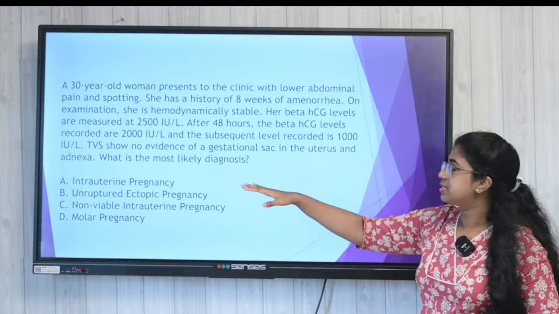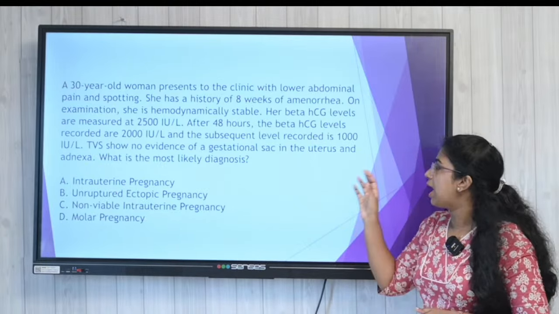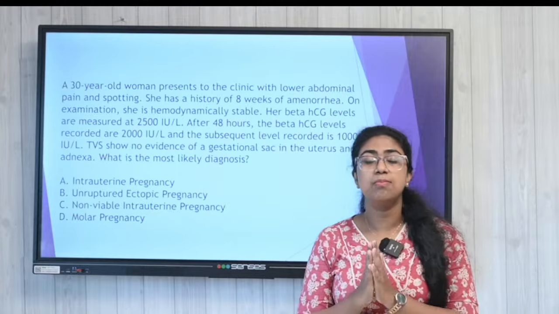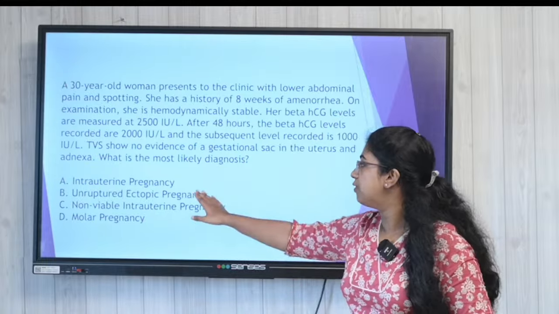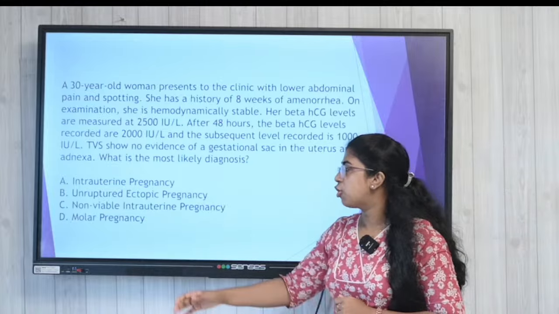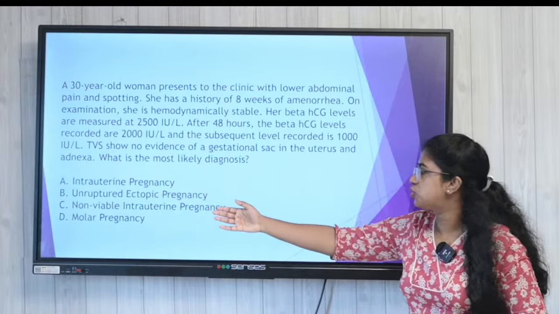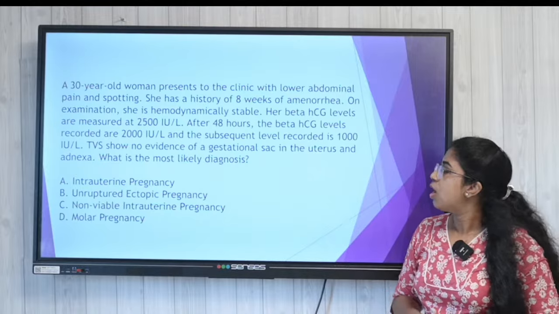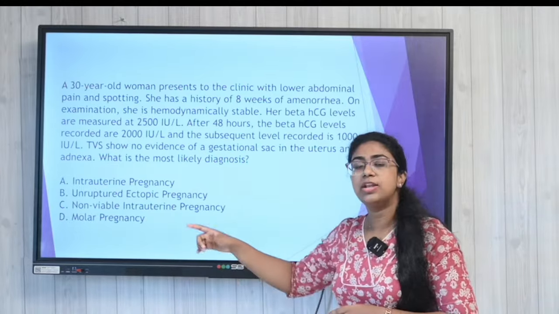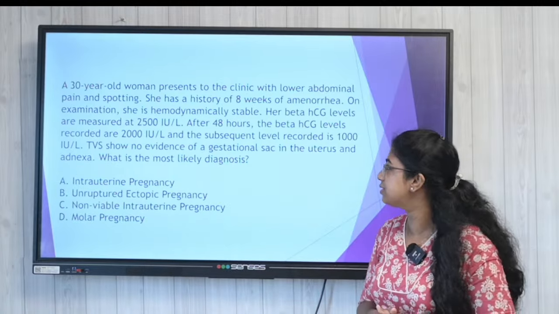Now, the TVS is not showing any evidence of gestational sac in the uterus and the adnexa. The question is, what is the most likely diagnosis? We have 4 options here. Option A is intrauterine pregnancy. Option B is unruptured ectopic pregnancy. Option C is non-viable intrauterine pregnancy, and option D says molar pregnancy. So, what do you think is the answer to the question?